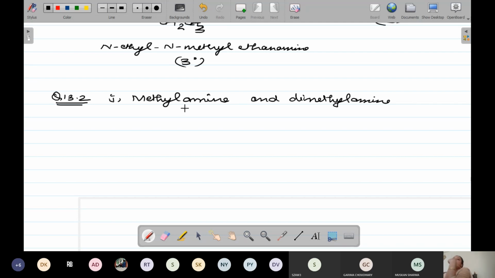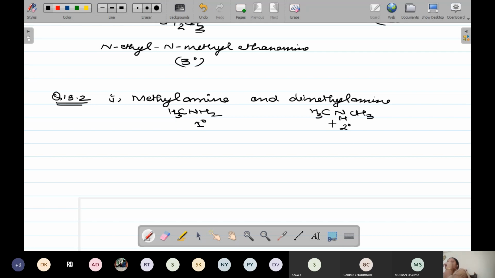Methylamine is CH3 NH2, and dimethylamine is CH3 NH CH3. Methylamine is first degree and dimethylamine is second degree.